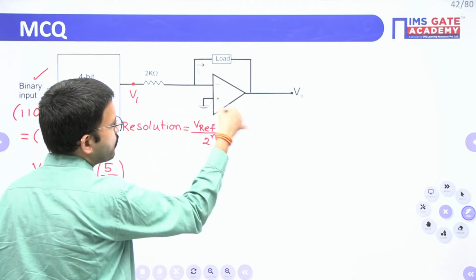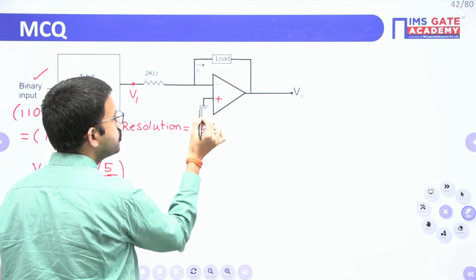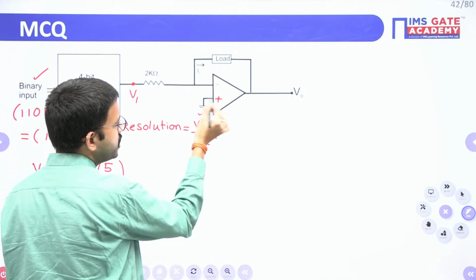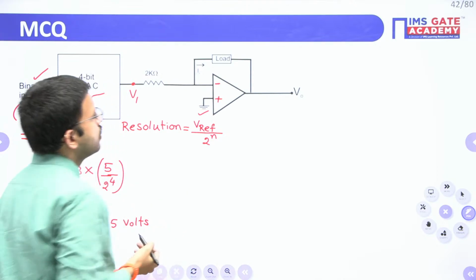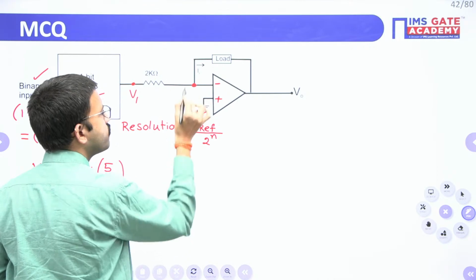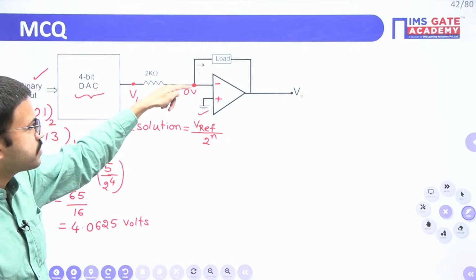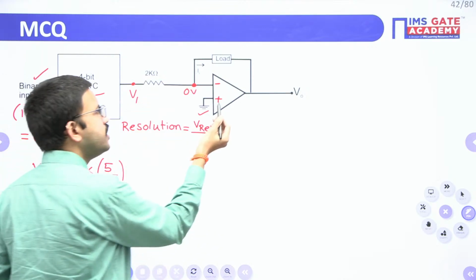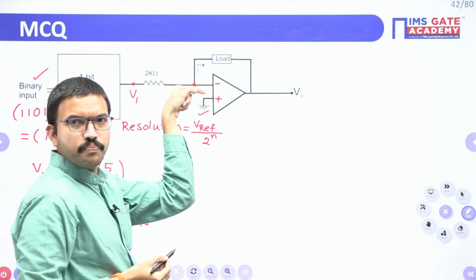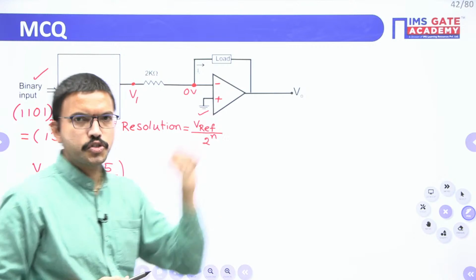Here you are having an op-amp. The non-inverting terminal is connected to ground. Whenever the non-inverting terminal is connected to ground, at that time the inverting terminal node voltage will also become 0 volt only. Physically you haven't connected this terminal to the ground, but the node voltage will also become 0. That is the virtual short concept. Generally you will learn that concept in your analog course, right?